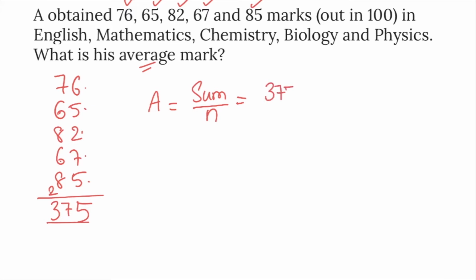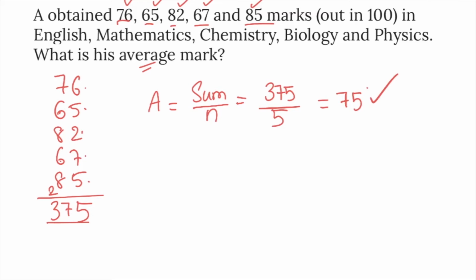Total 375 divided by n, the number of subjects. 1, 2, 3, 4, 5. 375 by 5 is the average. 375 by 5 is 5 7s are 35, 5 5s are 25. Average mark is 75.